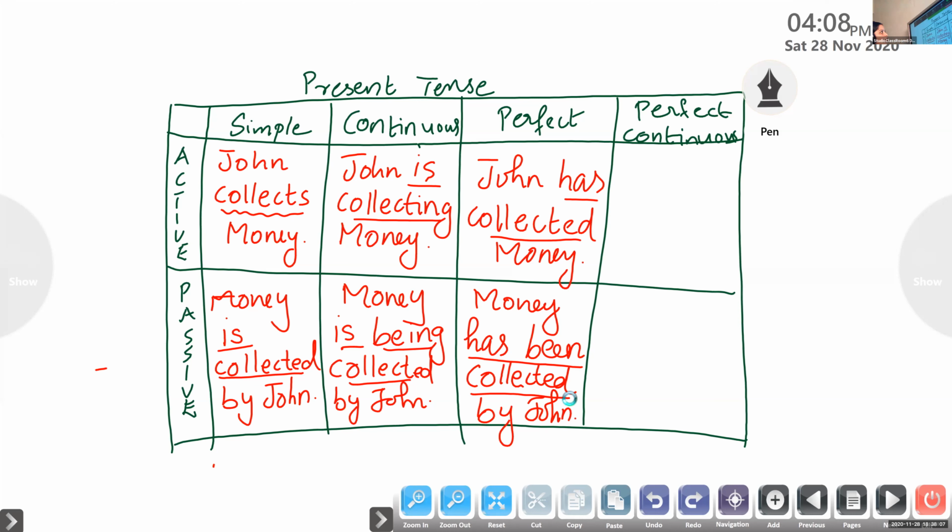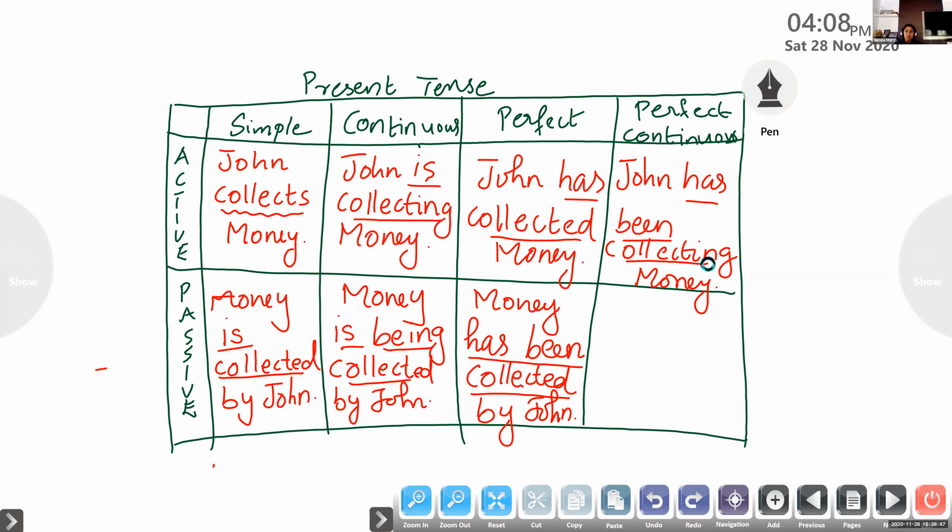Okay. Now, perfect continuous tense. Listen, we are together going to change the sentence into perfect continuous tense. Ready? Yes. Okay. Tell me. John has been collecting money. Has been. So you are thorough with the tenses. Wonderful. I'm happy, glad. John has been collecting money. Continuous. So finite verb has been collecting.